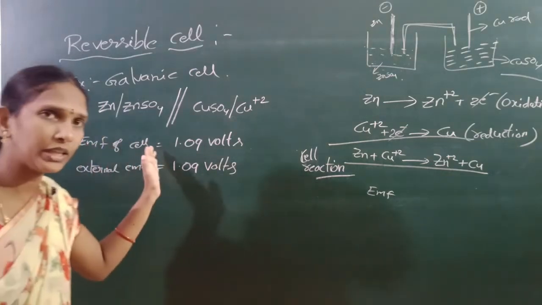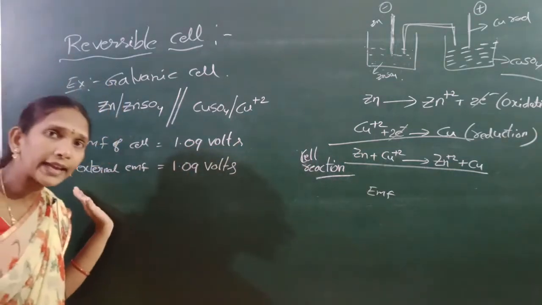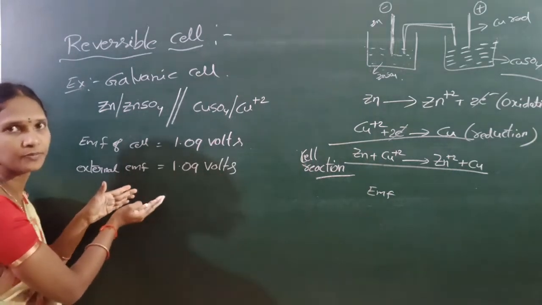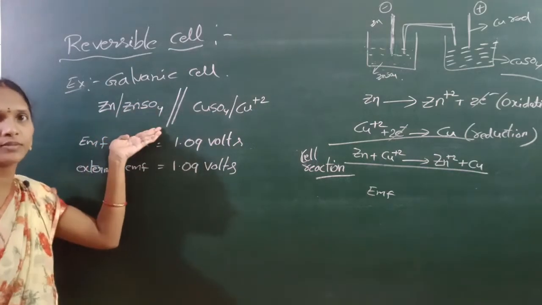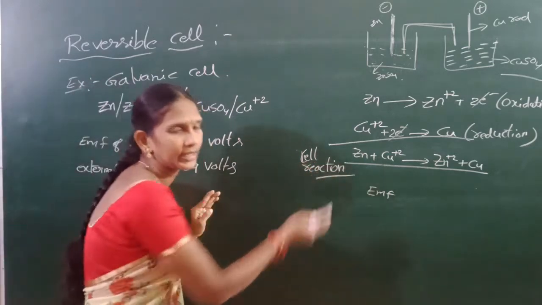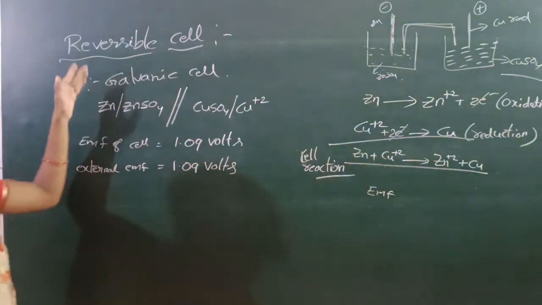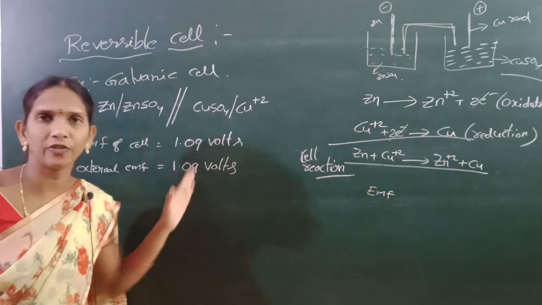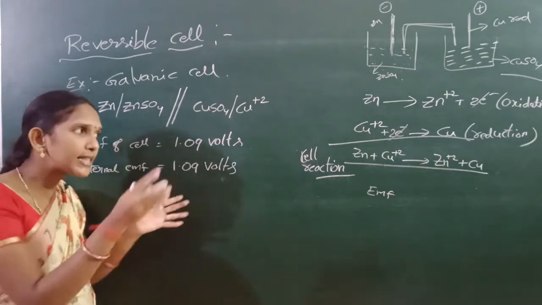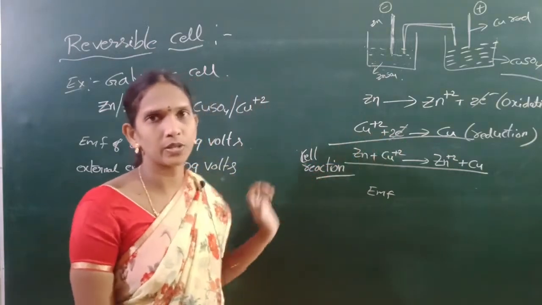The EMF of the galvanic cell is 1.09 volts. If an external EMF of 1.09 volts is applied to the cell reaction, then the cell reaction can stop.